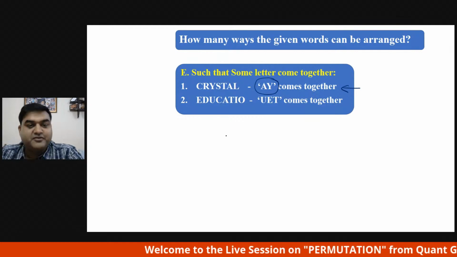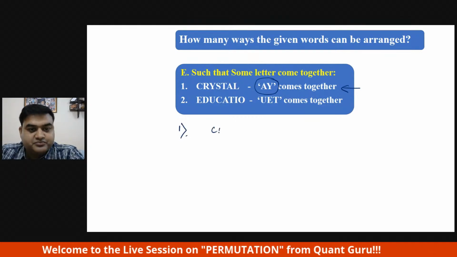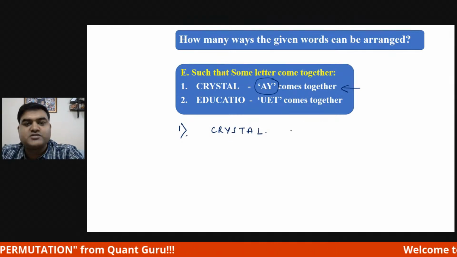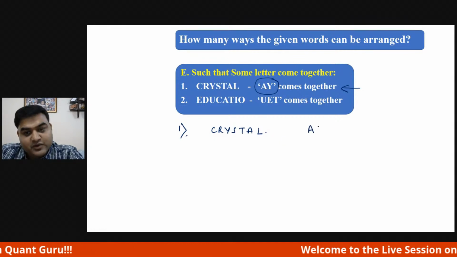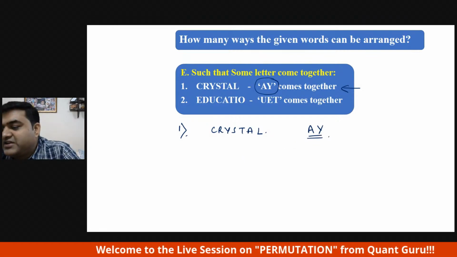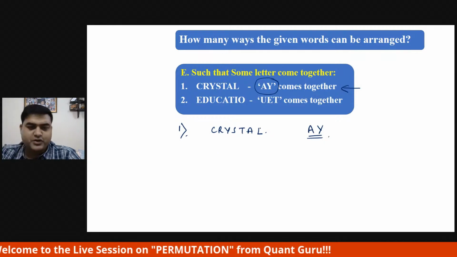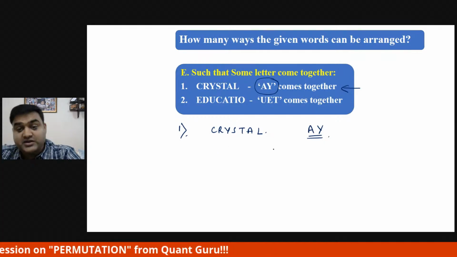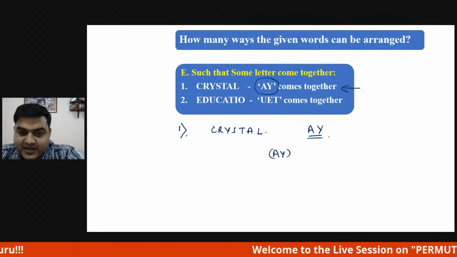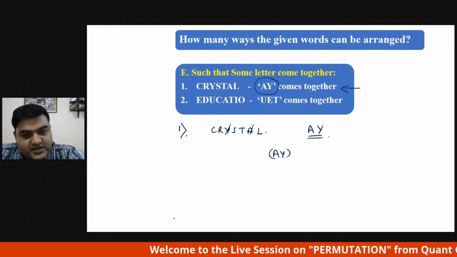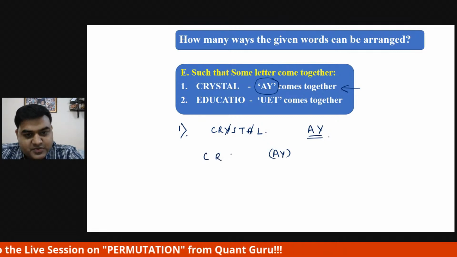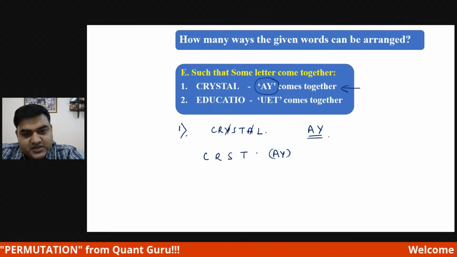Okay, wonderful. So question number one is crystal. We are talking about crystal, no consonant, no vowel, but A and Y should always come together. It is very easy, no? How we have done consonant and vowel, similarly on the right hand side we will write AY. Y is gone, A is gone. What all things are remaining? C is remaining, R is remaining, S is remaining, T is remaining, L is remaining.